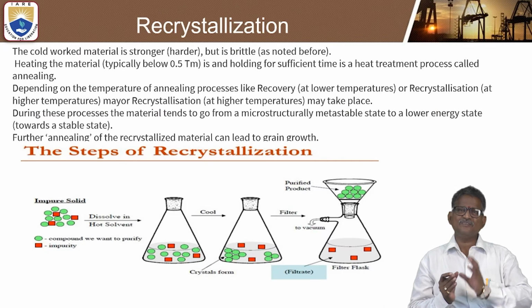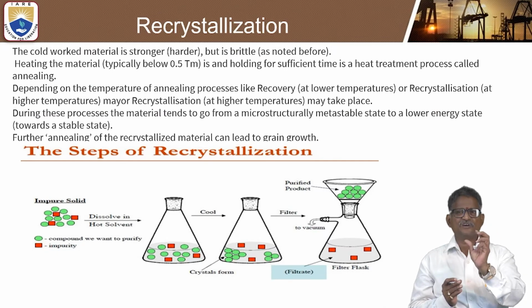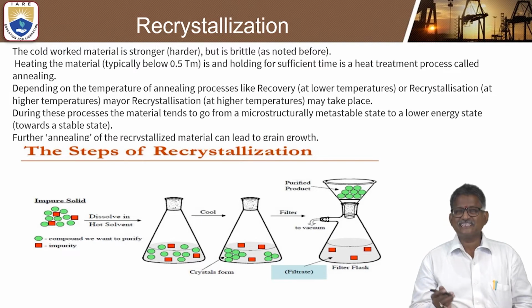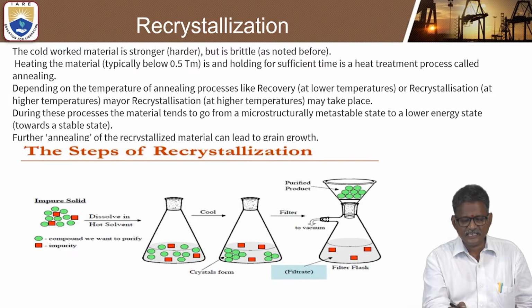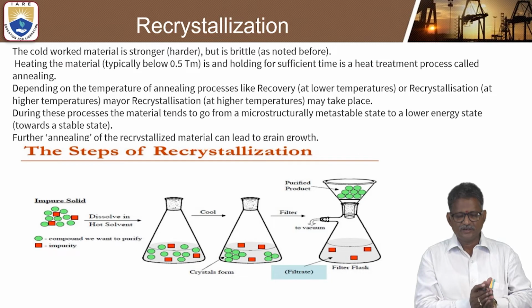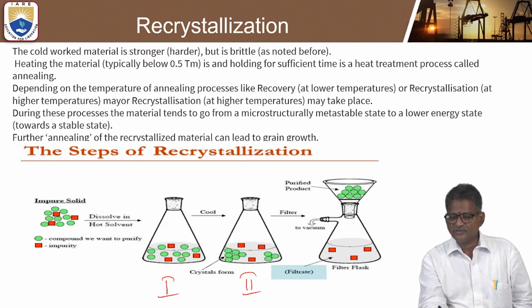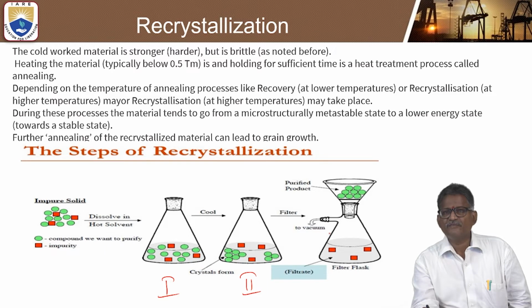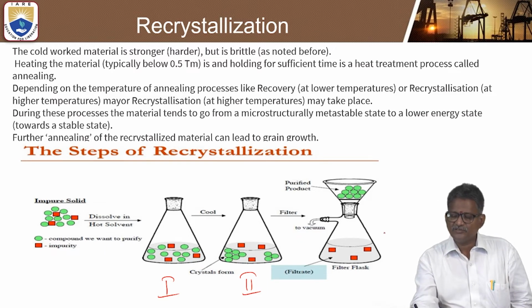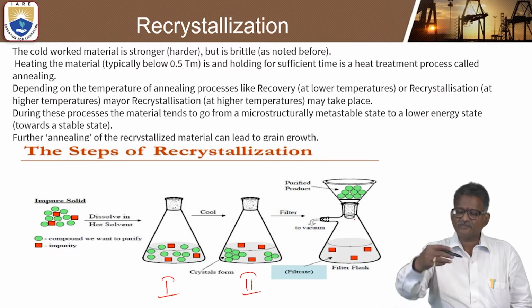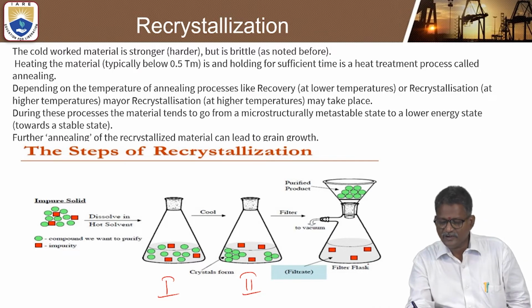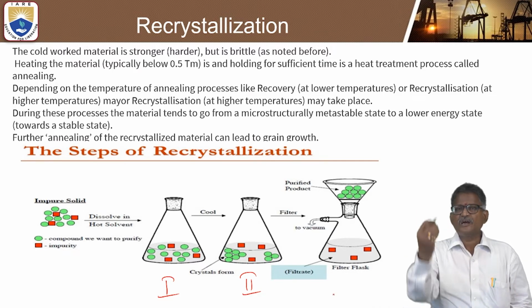Now let us see the important steps of recrystallization. From the diagram you can clearly understand what happens if you take some impure solid and dissolve it in a hot solvent, as in the first and second diagrams; what happens when it cools; and again when it is filtered, how the purified product comes out.